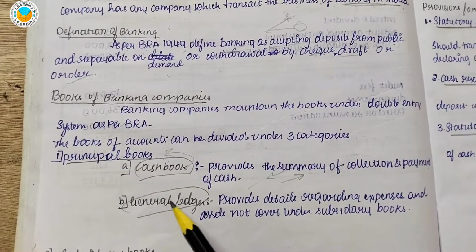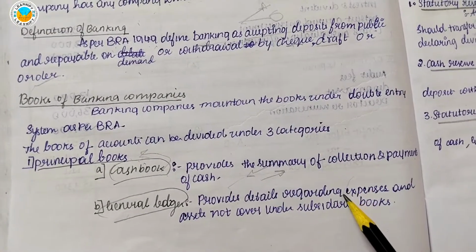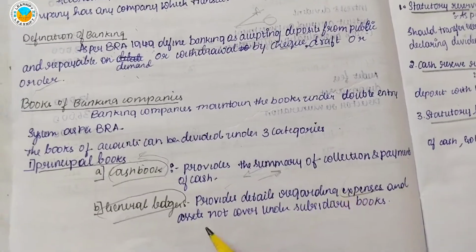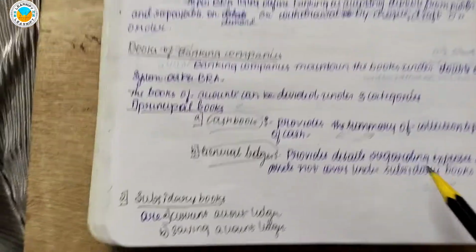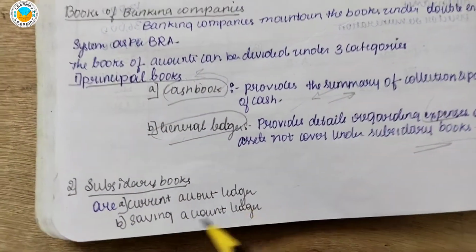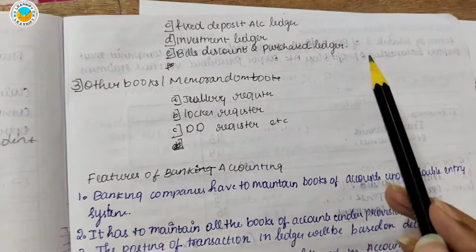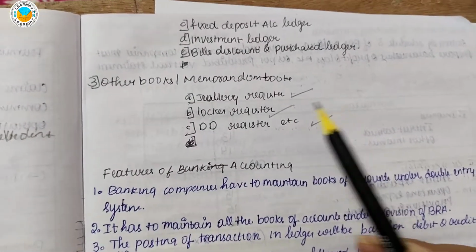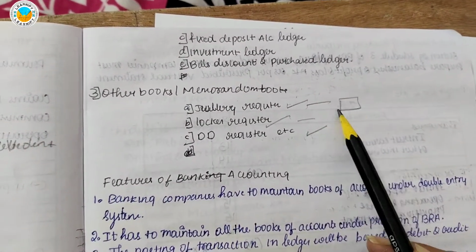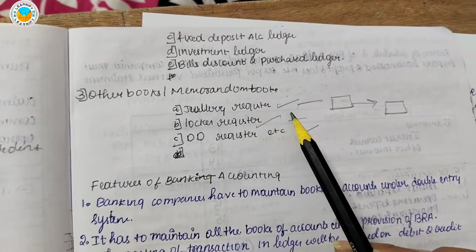Second will be the general ledger. The general ledger provides the details about the expenses and assets not covered under any kind of subsidiary books. Subsidiary books consist of current account ledger, savings account ledger, fixed deposits account ledger, investment ledger, bills discounted, and purchase ledger. Other books are memorandum books, like the jewelry register, locker register, as well as the DD register. Jewelry and locker registers are maintained when you keep your jewelry in a particular bank.